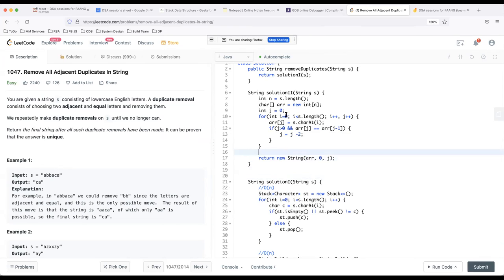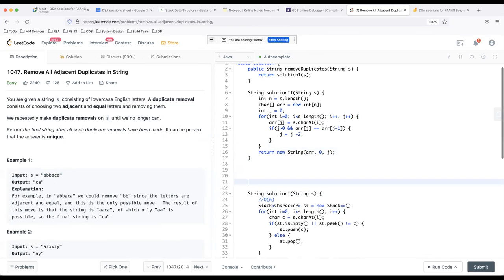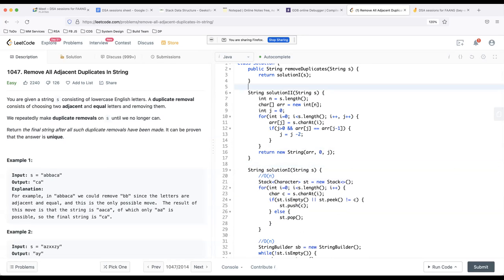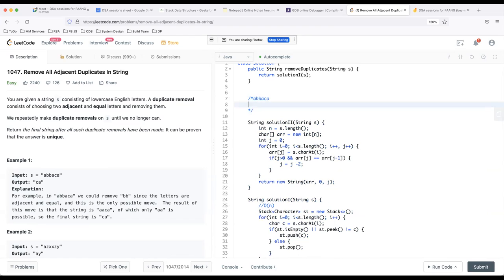Okay, let's try to dry run it. What happens for a sample case? Let me take this case and write it above this question. Okay, so let's take this sample case. Now what happens with this? I take a new array. It's of size 6, so it has 6 places.